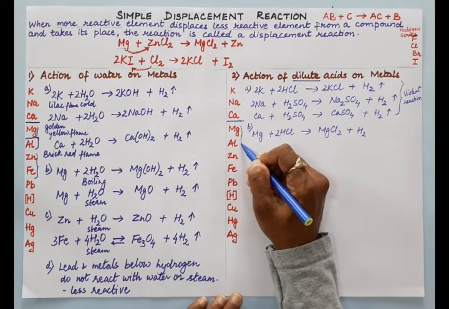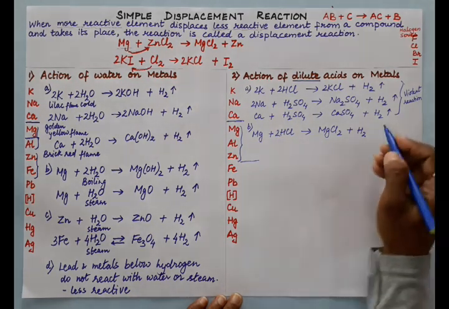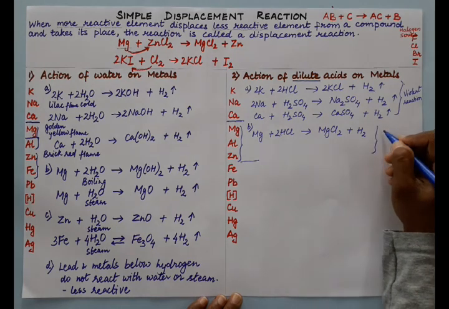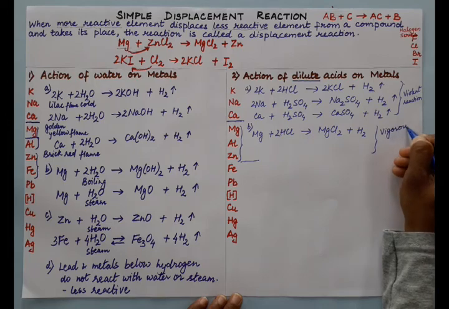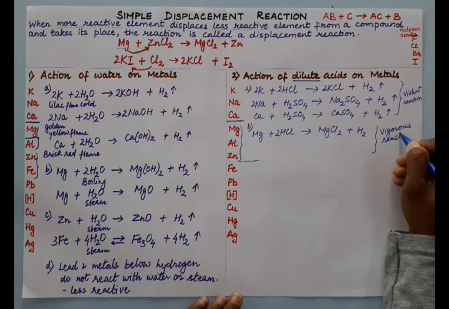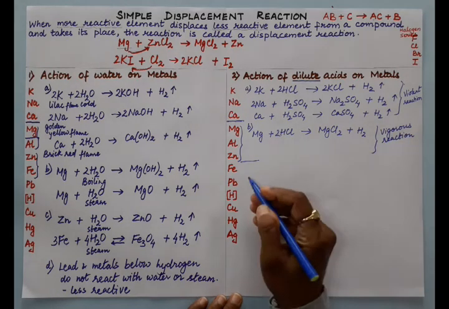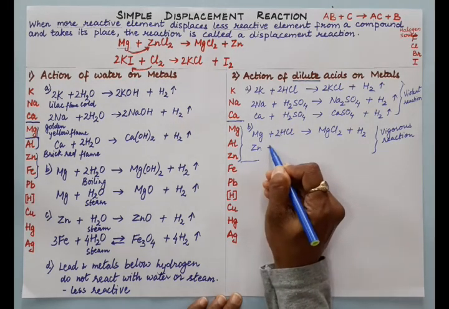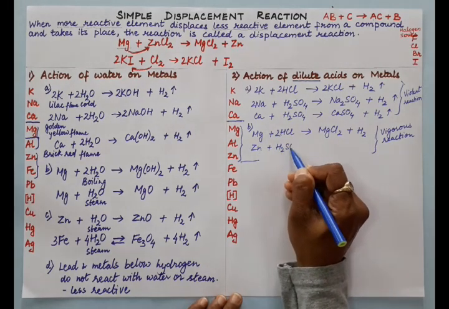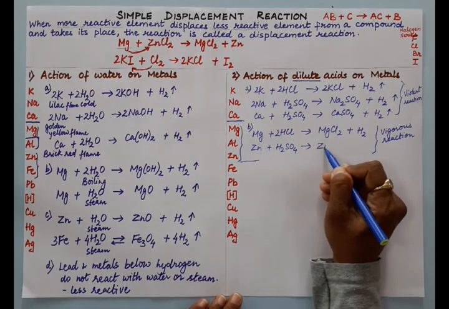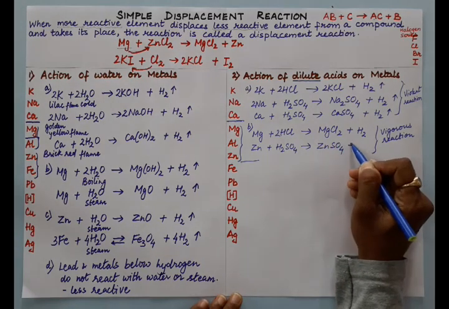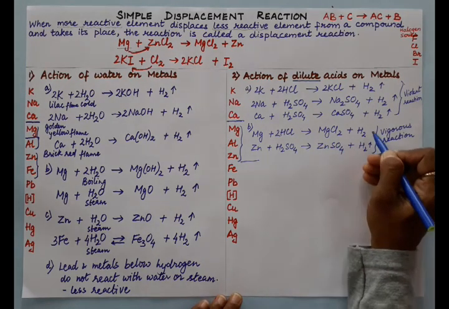These three also show the same type of reaction, but the reaction is vigorous when they react with acid. Suppose zinc plus sulfuric acid, we get the corresponding salt plus hydrogen gas. Hydrogen is liberated.